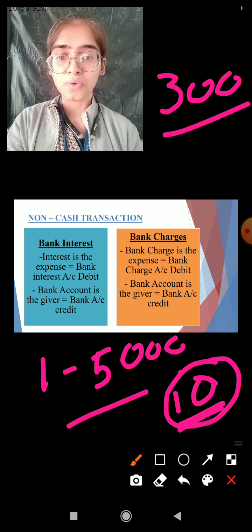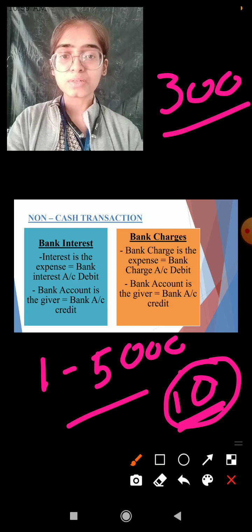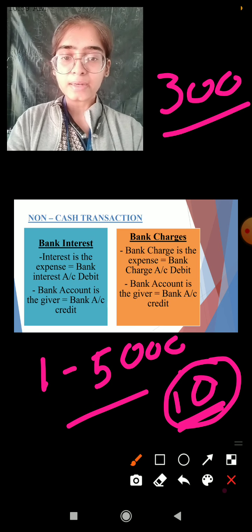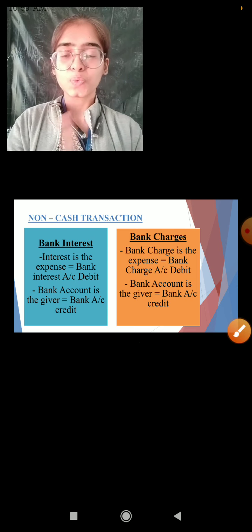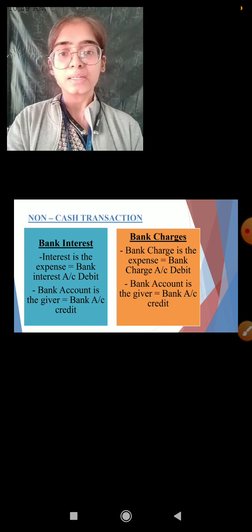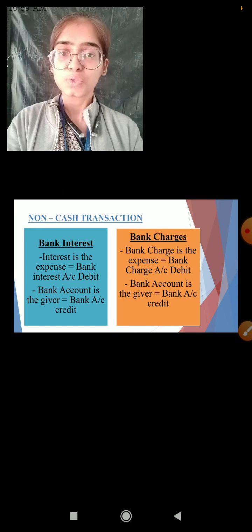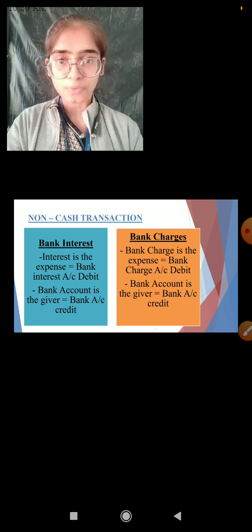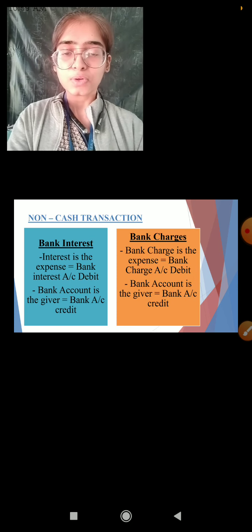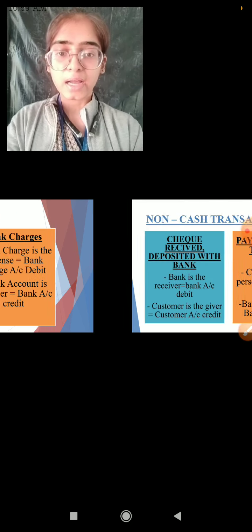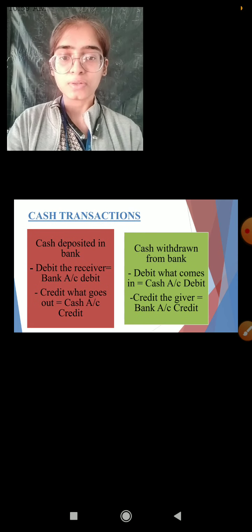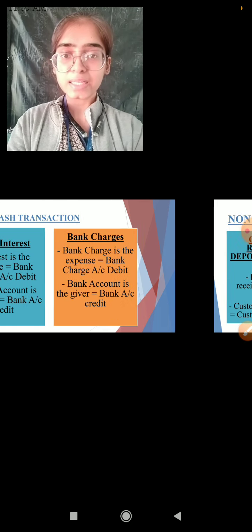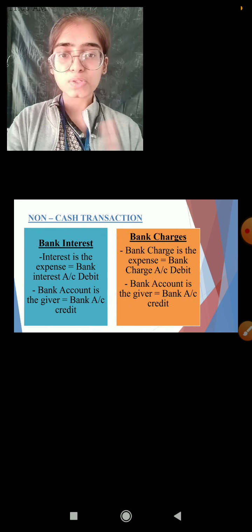Clear? So this is how we are going to treat the transaction of bank interest and bank charges, and how to deposit and withdraw the money through check, and how to withdraw and deposit money in the monetary form. So these are the 4 types of non-cash transaction, and these were the 2 types of cash transaction. So please go through all these entries and be clear with this. In the next video, we are going to solve this illustration to get more clear concept. Thank you.